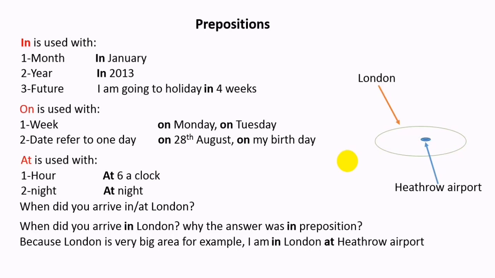At is sometimes used on its own, and it means beside something. For example, if your friend asks you where are you, you could answer I'm at the restaurant. At the restaurant, what does it mean?